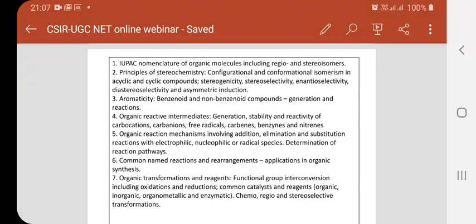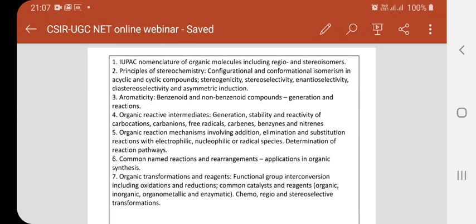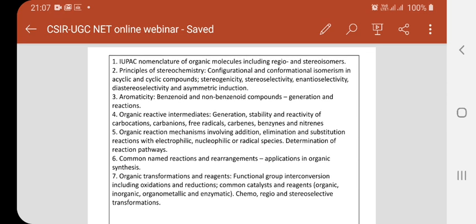You have to refer to the recent textbooks or the revised editions of the standard textbooks known in organic chemistry. For example, the best known book for reaction and mechanism in organic chemistry is Jerry March. Jerry March is available in the 5th edition. You must read that. Reactions and Mechanisms Part B by Sundberg and Carey. Part A is also available. So the Sundberg and Carey book is available in revised edition 5.